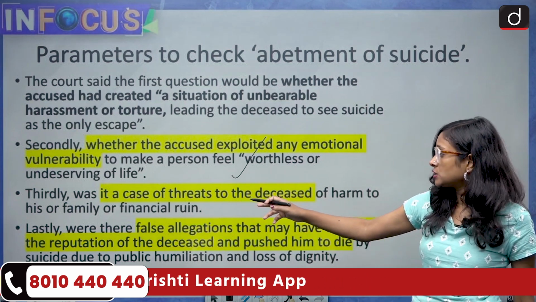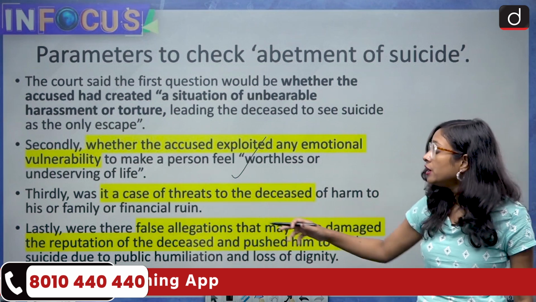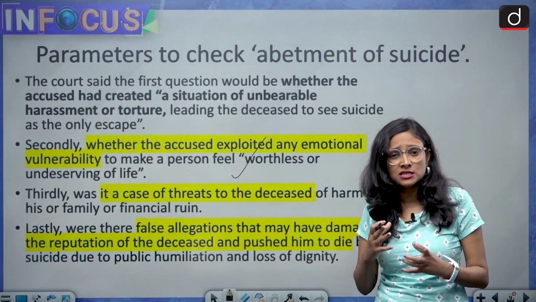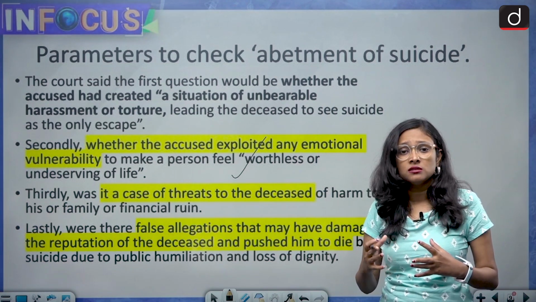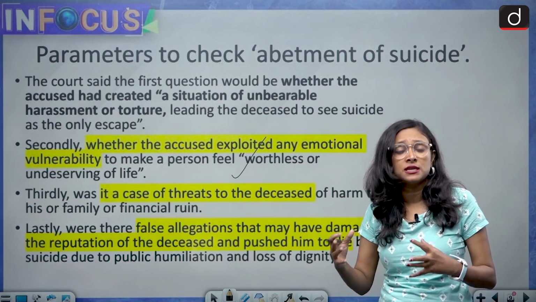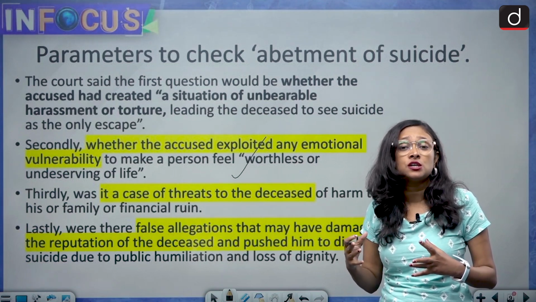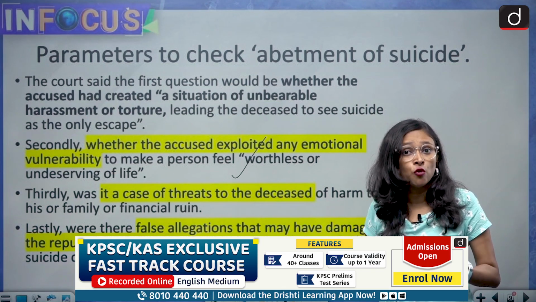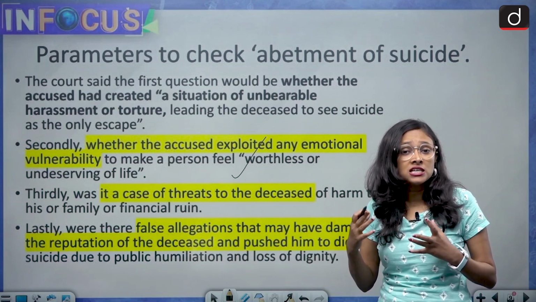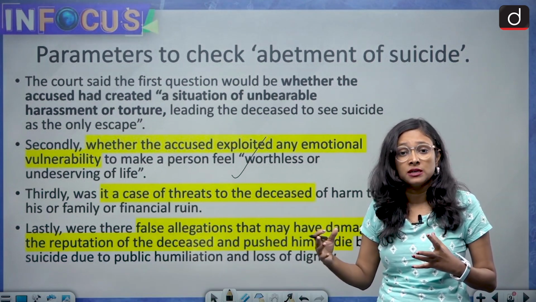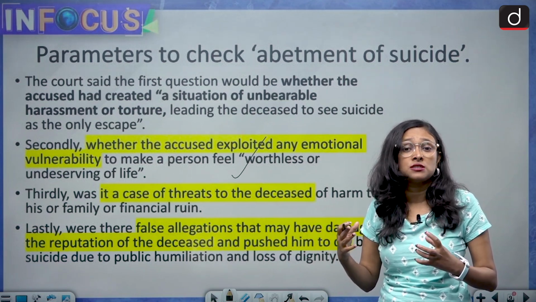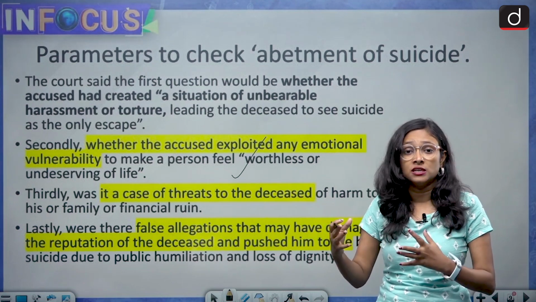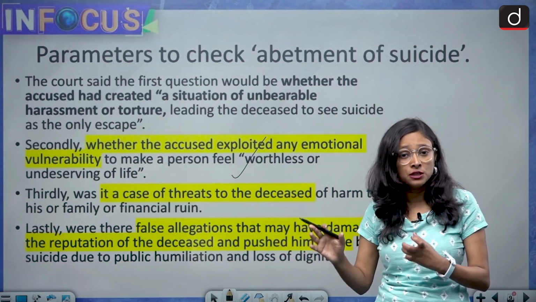And thirdly, it is the case of threats to the deceased of harm to his family or financial ruin. What we have seen is that so many rape cases are happening in this country, and there is also stigma attached to rape cases. In that situation, there is a ruin of personal dignity, and the person threatens that if you raise your voice against me, there are chances that I can kill you and your family, and there are chances that there can be a stigmatized identity in your society. In that case, the person commits suicide. So this is a case of abetment of suicide.